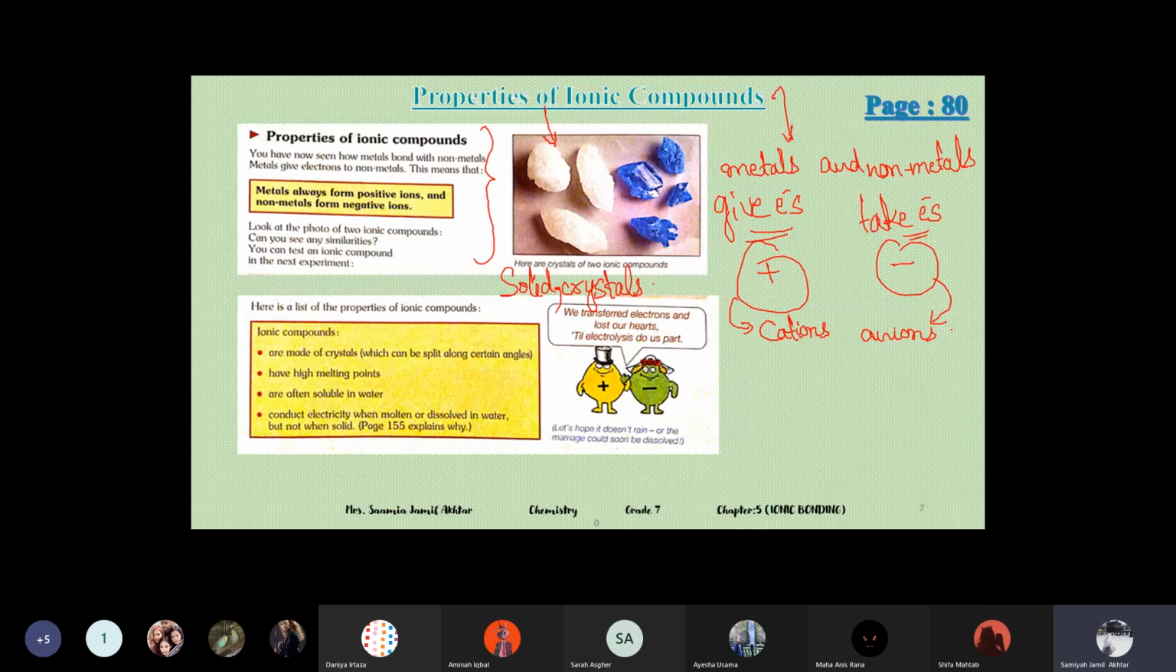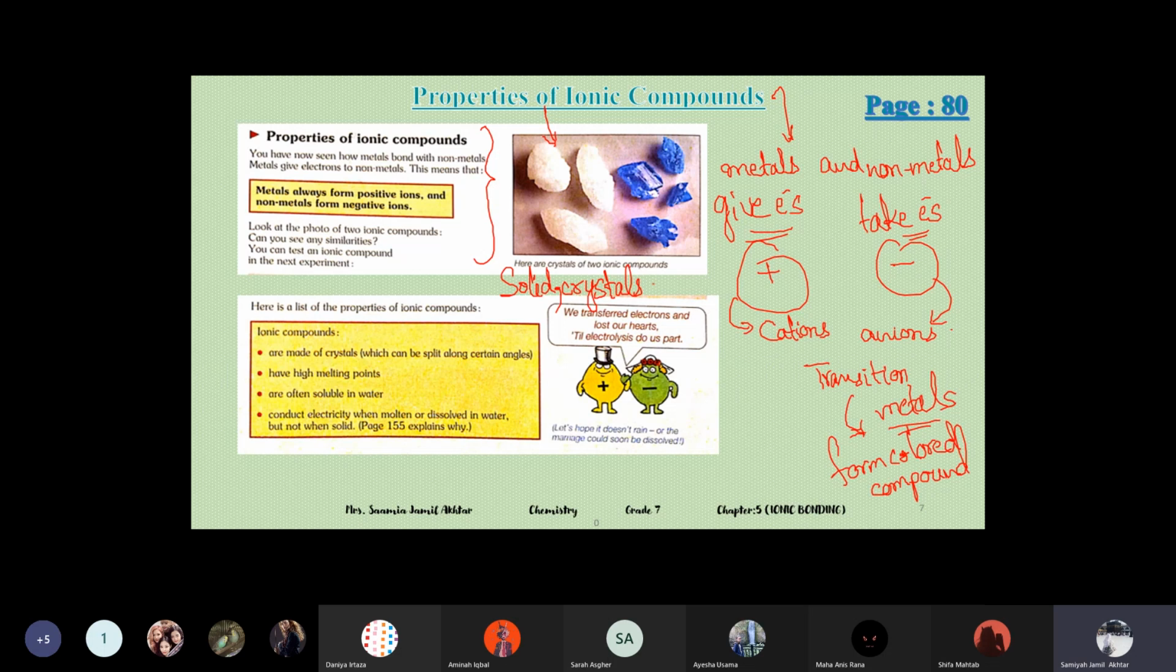Basically the color is because of the metals, the transition metals. In grade 6 we studied transition metals. One of the properties of transition metals is that they form colored compounds. Do you remember? Transition metals form colored compounds. So these are the colored compounds which these transition metals form. And they are in crystalline form. They're very shiny. This is a similarity.